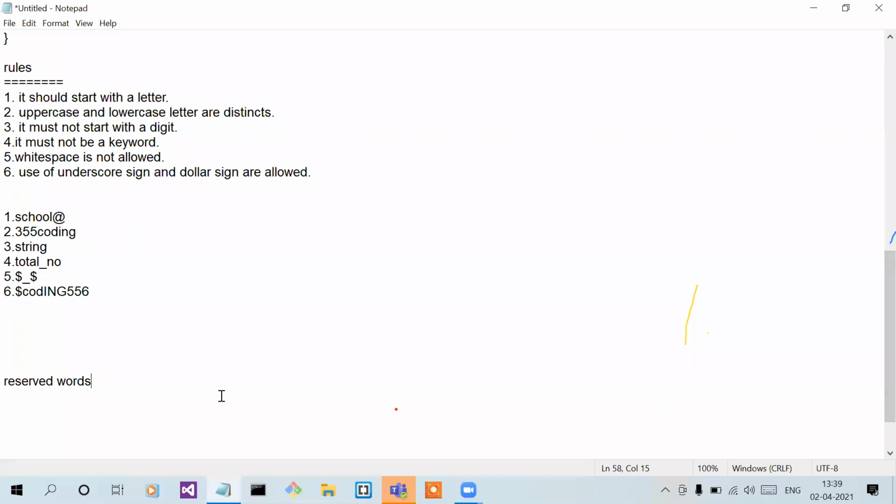Okay, so where are we? Reserve words. So what are reserve words, or what is meant by a reserve word?